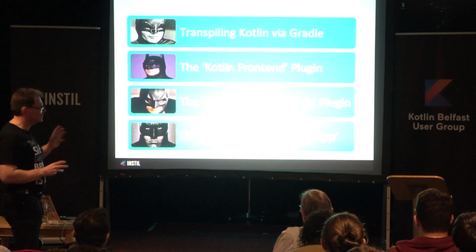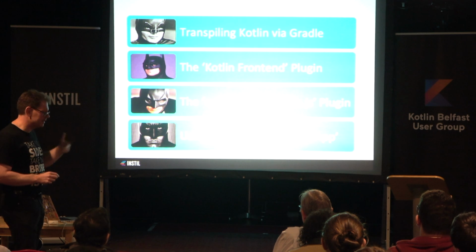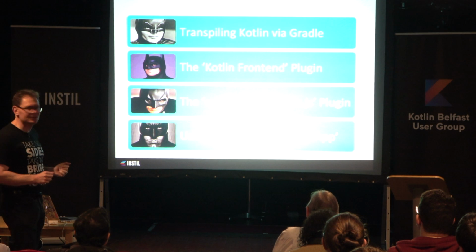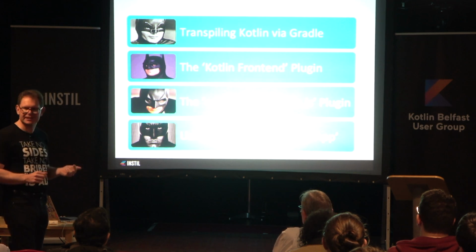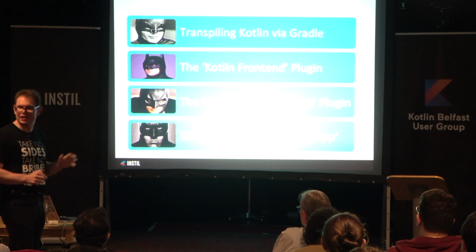There is a bit of confusion though, because it's still the same Kotlin transpiler, but they've very quickly been coming up with new ways of using it. I hate to say it, but if you go to the Kotlin website at the minute, the information you'll be given is out of date.